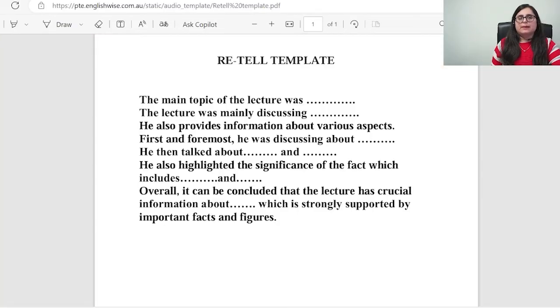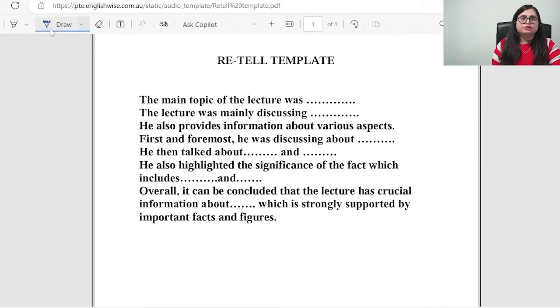So here is the template for your retell lecture. Whenever you are doing your retell lecture, you just need to add the keywords into this template, and when the 40 seconds starts, you have to just repeat this template along with your keywords. The first is the main topic of the lecture was your phrase or keywords here. The lecture was mainly discussing again keyword 2 or phrase 2.